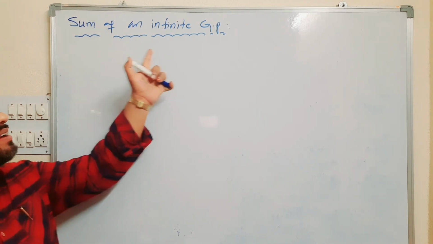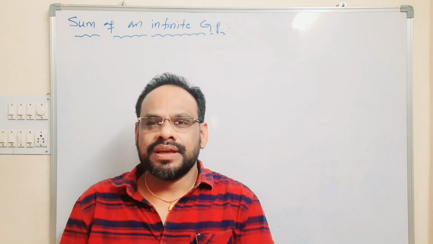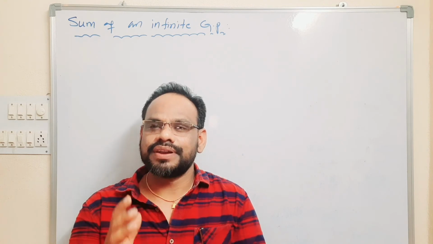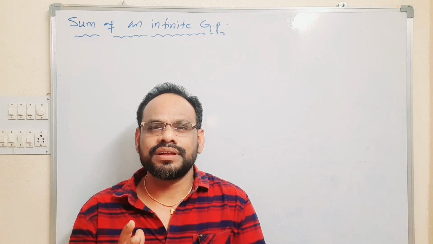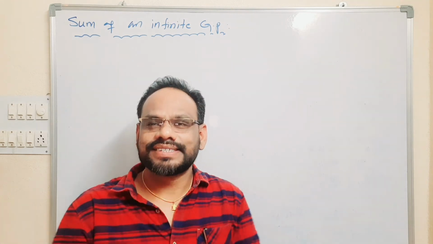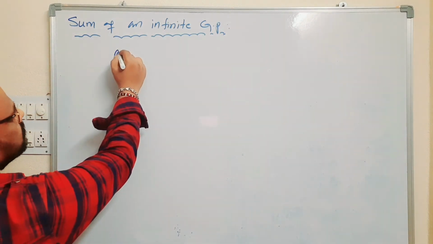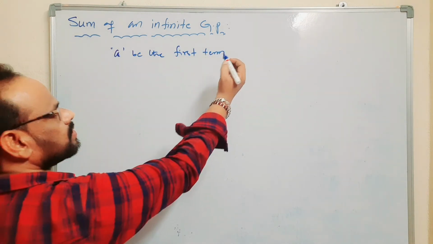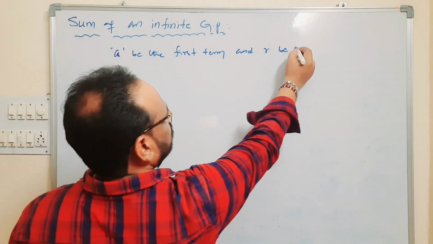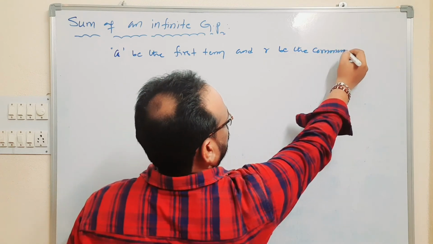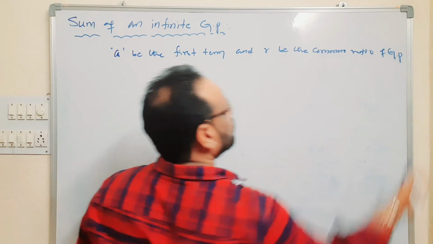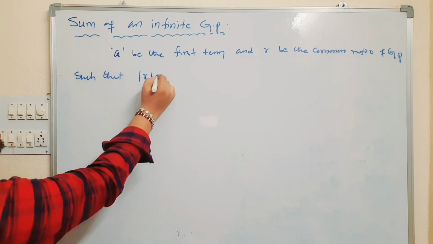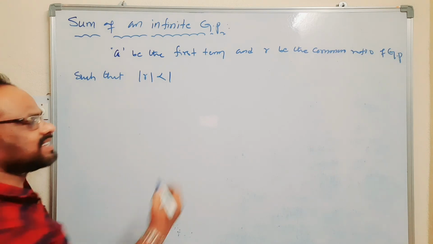Sum of an infinite GP. Here a be the first term, and r be the common ratio of the given GP, such that mod r is less than 1, then